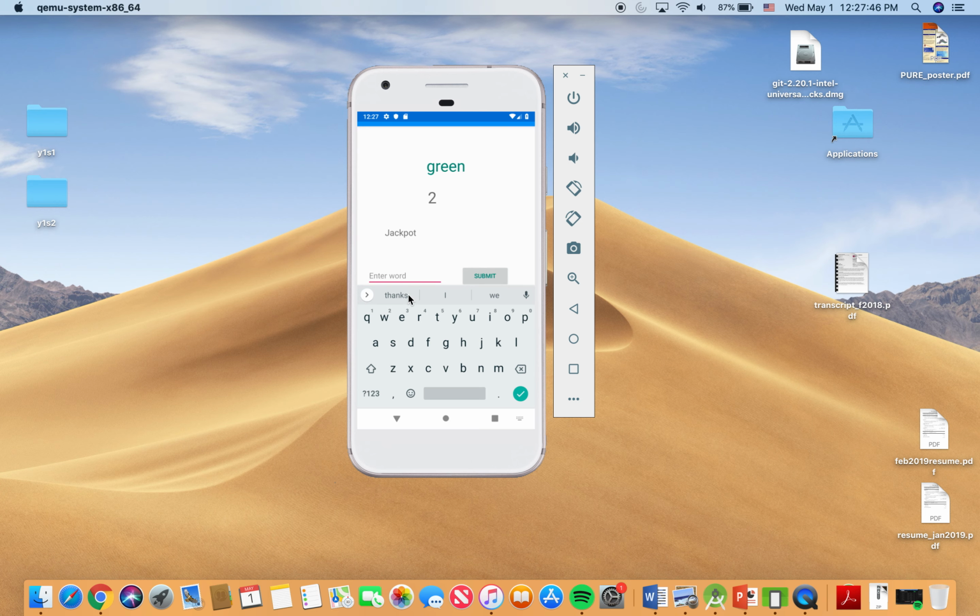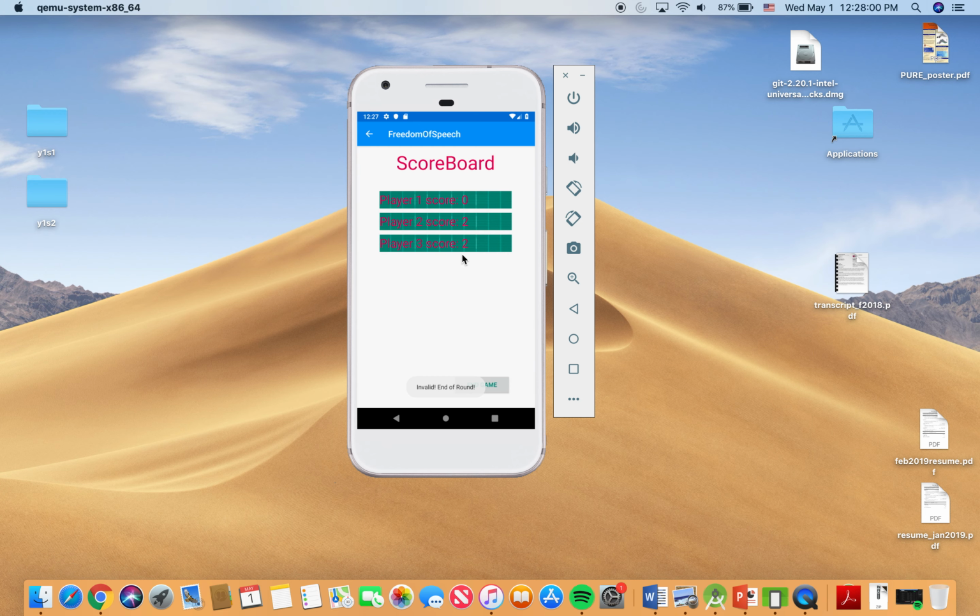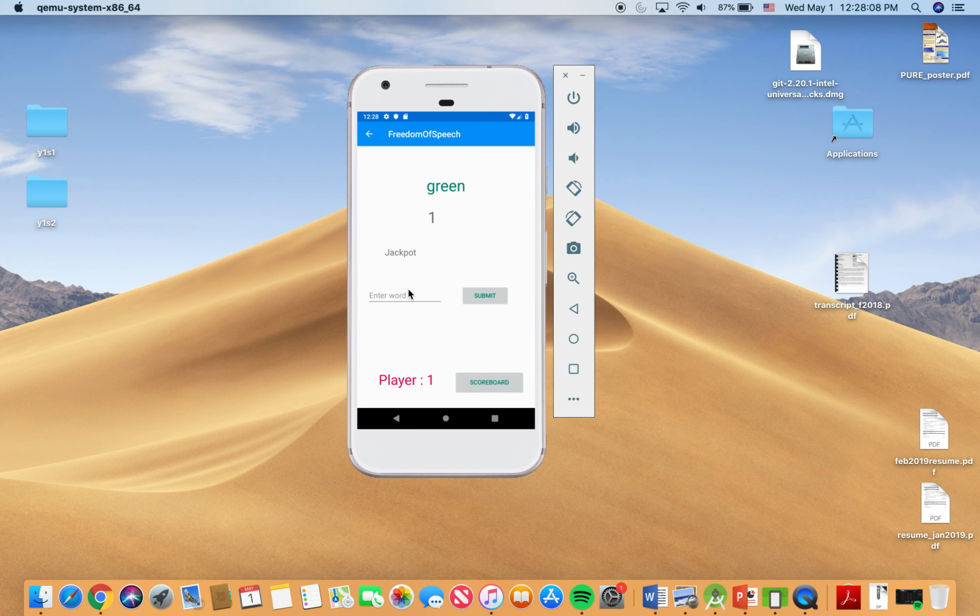So let's say player one enters an invalid word, just gibberish. So this is going to take us to the scoreboard page. It will end the round, and as you can see, everyone except for player one gets the jackpot value of points. So now we can continue the game if we want, but we'll get on to other parts of the demo for now.